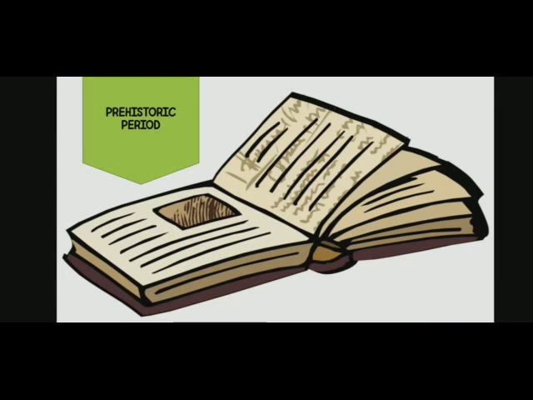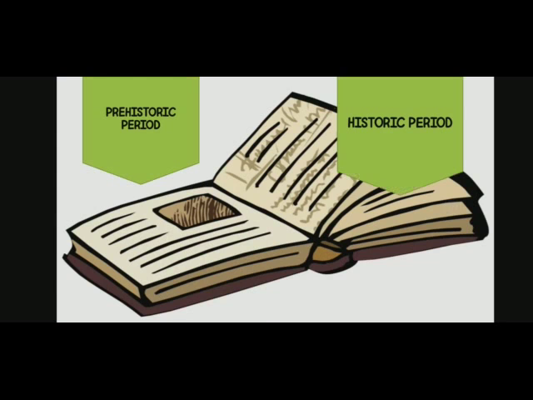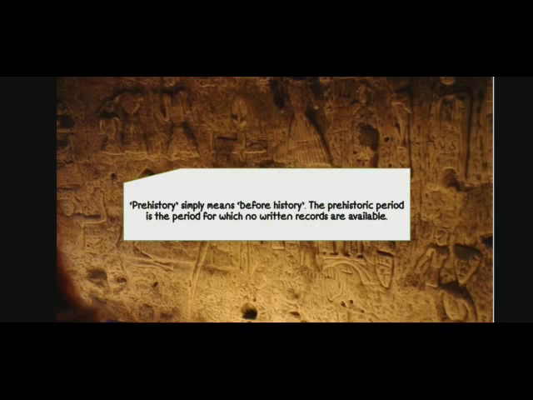History is divided into two periods. First, the prehistoric period. Second, the historic period. Prehistory simply means before history. Thus, the prehistoric period is the period for which no written records are available. So, what does prehistory mean? Prehistory means the history which does not have any written records.